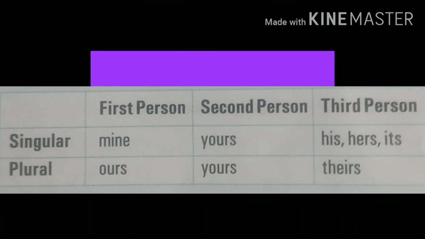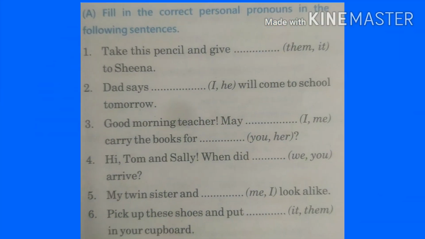So let's do some exercises. Now here you have to fill in the correct personal pronouns in the following sentences, and the options are given in the bracket. Look at the first sentence: Take this pencil and give dash to Sheena. And the options are them and it. Yes, the answer is it. Look at the second sentence now: Dad says dash will come to school tomorrow. And the options are I and he. The correct answer is, yes, it's he.